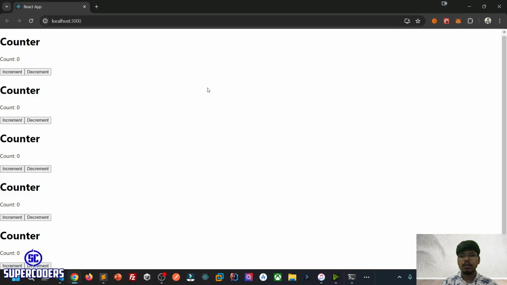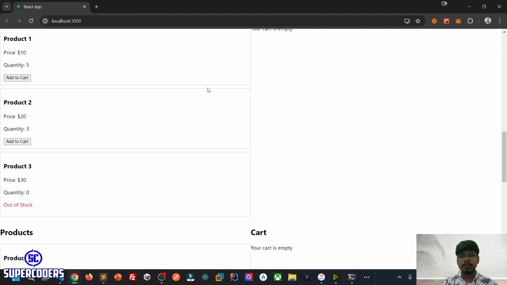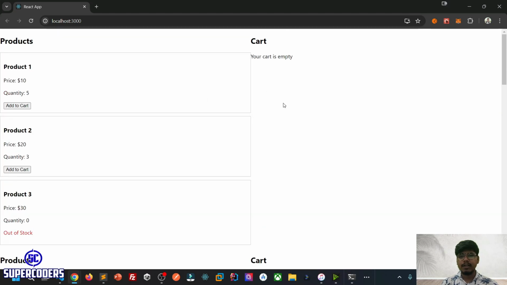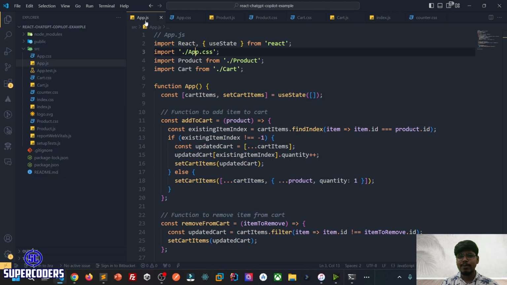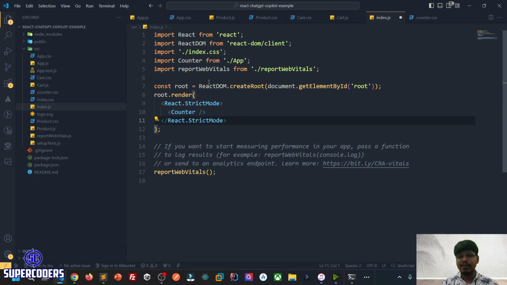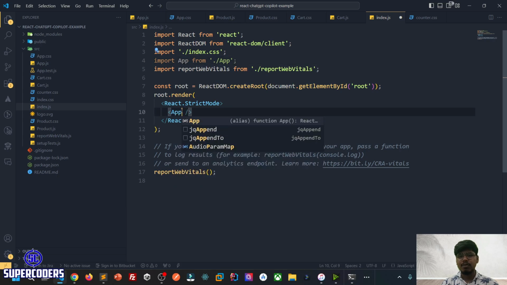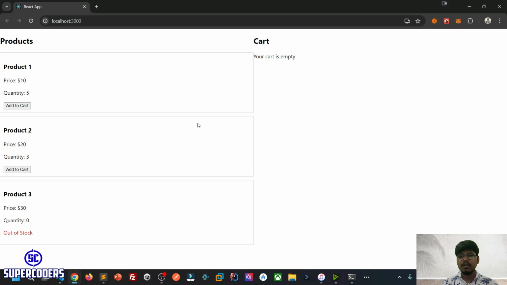Back to Chrome, refresh the page, and now you can see it is looking much better. But here the cart is showing multiple times, rendered because of a mistake I made. In my index file, I rendered the counter multiple times. So remove all this, and right now it's App, not Cart. So App, check it, yeah, save it. Now it's looking much better.